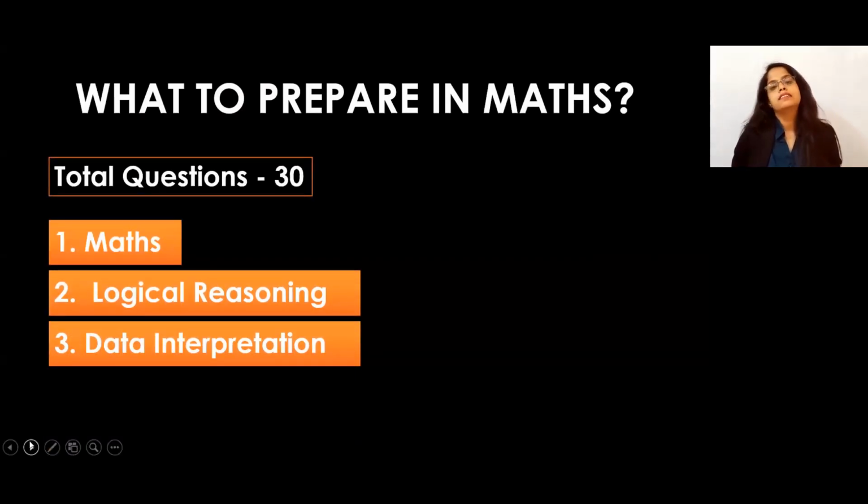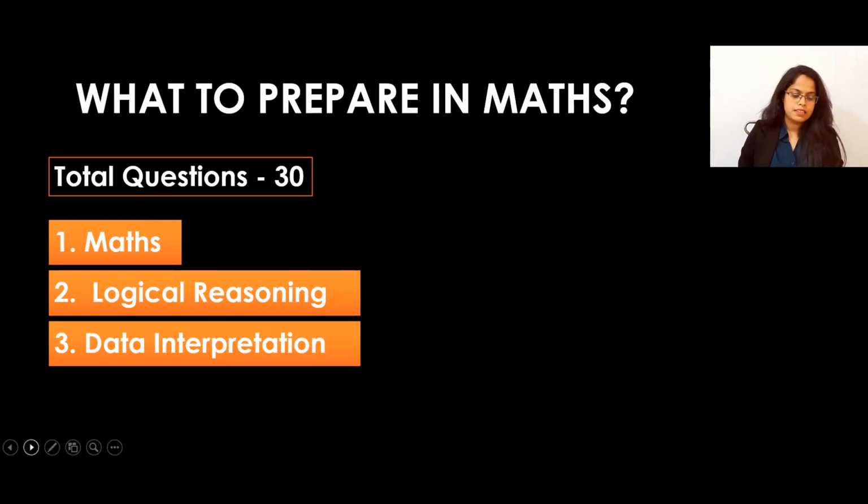So this maths section consists of a total of 30 questions. In the total Tissnet paper, the weightage of maths will be 30 questions, which consist of 3 topics. One is maths, that means quantitative aptitude. Second is logical reasoning, and third is DI, that means data interpretation. So for these 30 marks, you have to prepare quant, reasoning, and data interpretation.